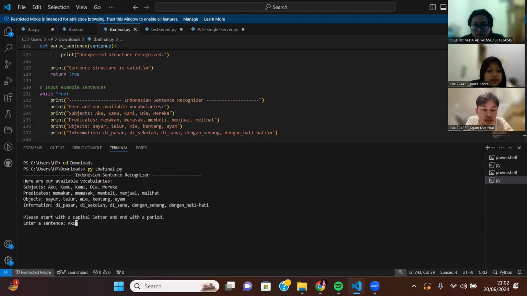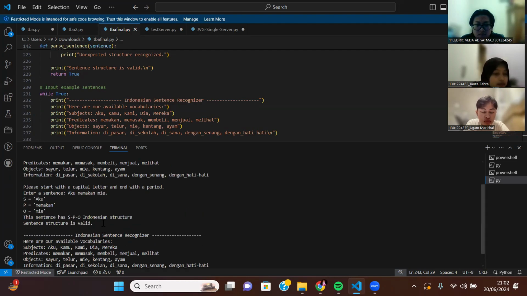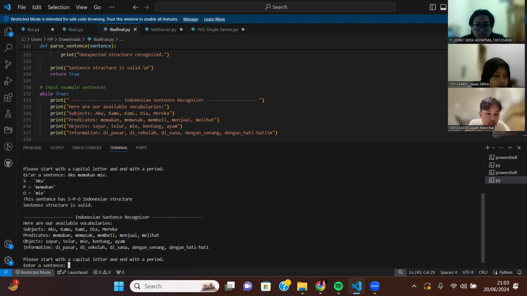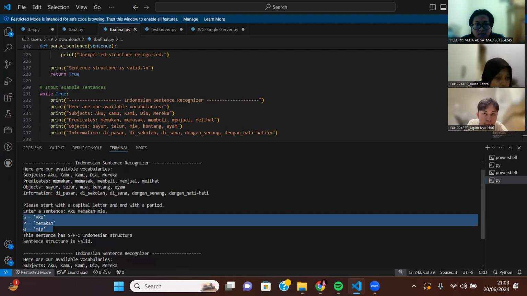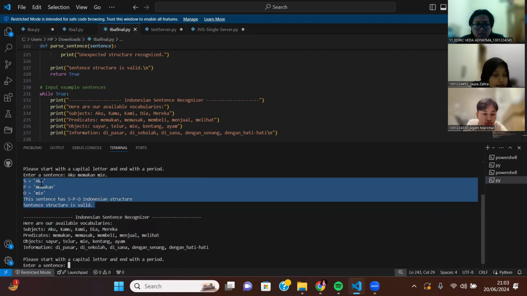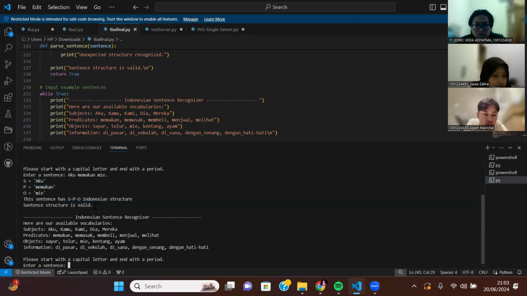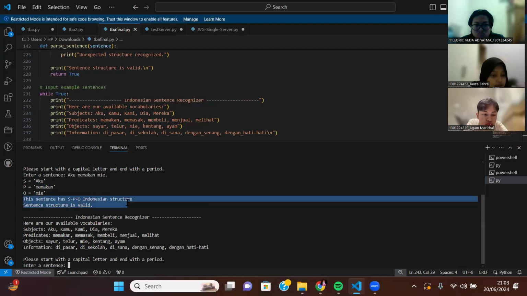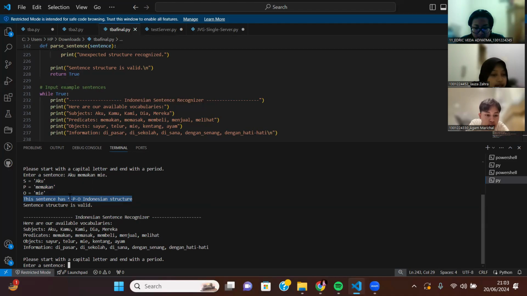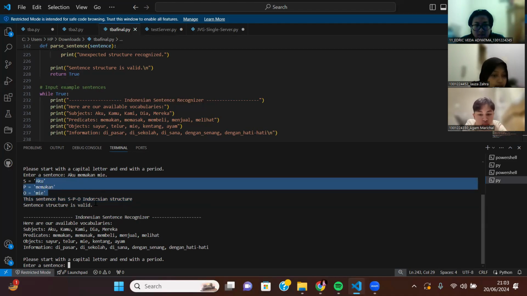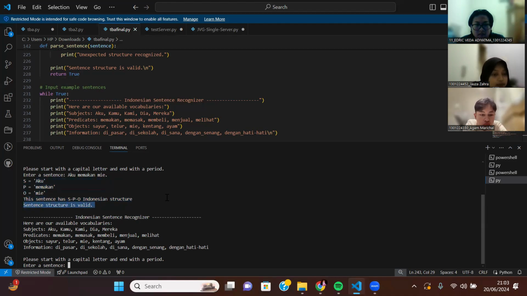So for instance, we have "aku mau makan" with a period at the end, and just press enter, and it will go like this. This is the output. It will recognize aku as the subject, memakan as the predicate, and me as the object. And then there is information about the structure, and it has SPO here. And the sentence structure is valid.